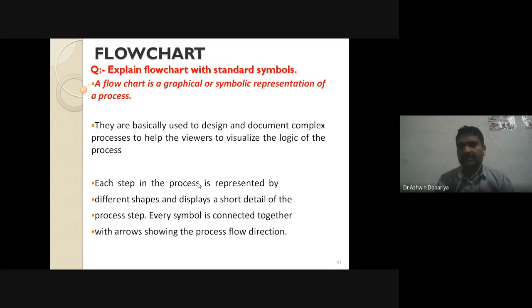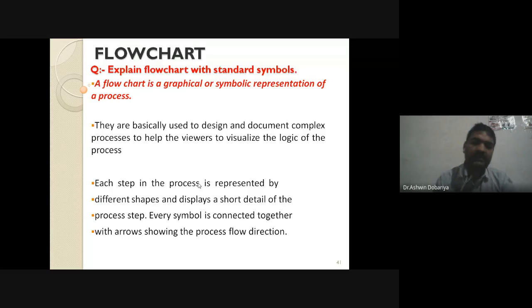Any problem solution you can represent using a textual format or a graphical format. Textual means an algorithm, where we write step-by-step instructions: do this, do this, do this. The same text instructions we can convert into a graphical way, representing the same problem solution in a different way.